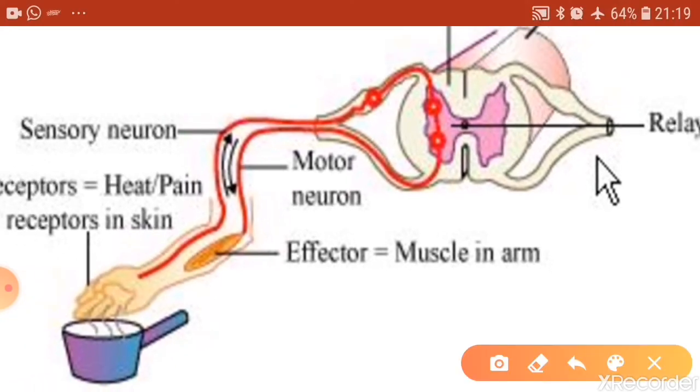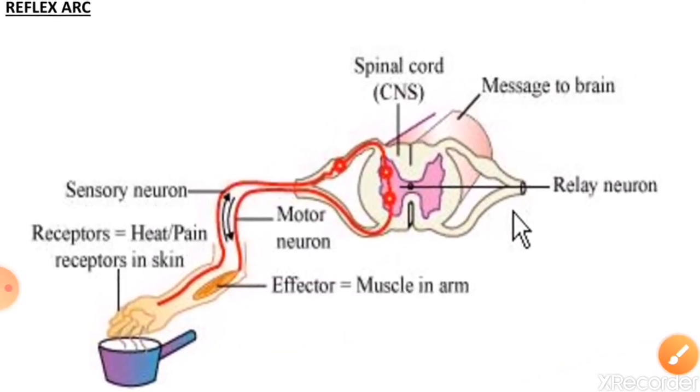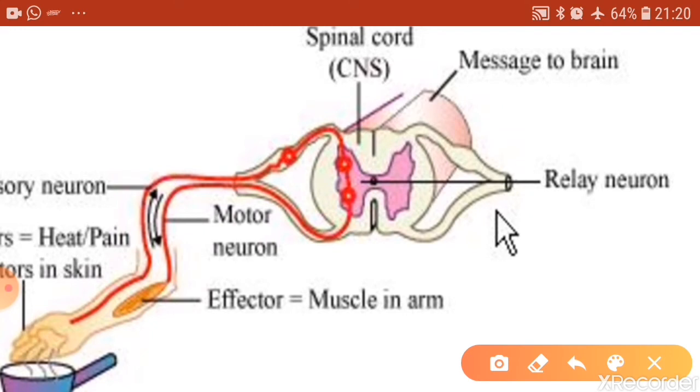The sensory neuron picks this information from the receptor and takes it to the central nervous system. Just now I told you that the central nervous system includes the spinal cord and the brain.